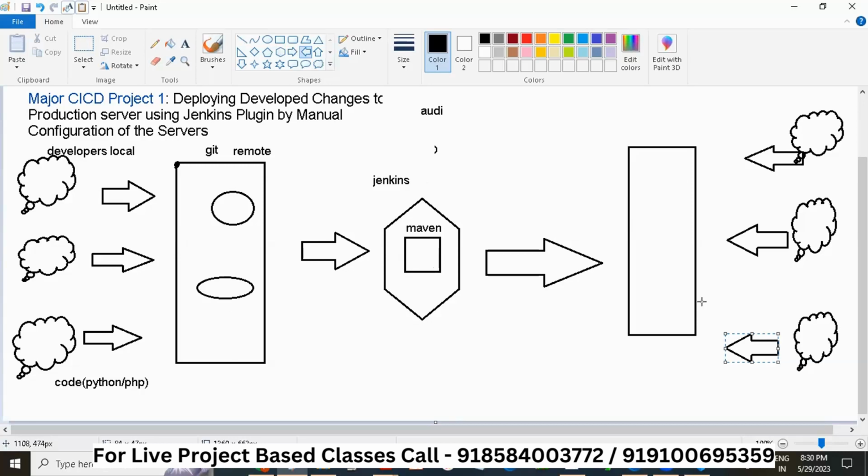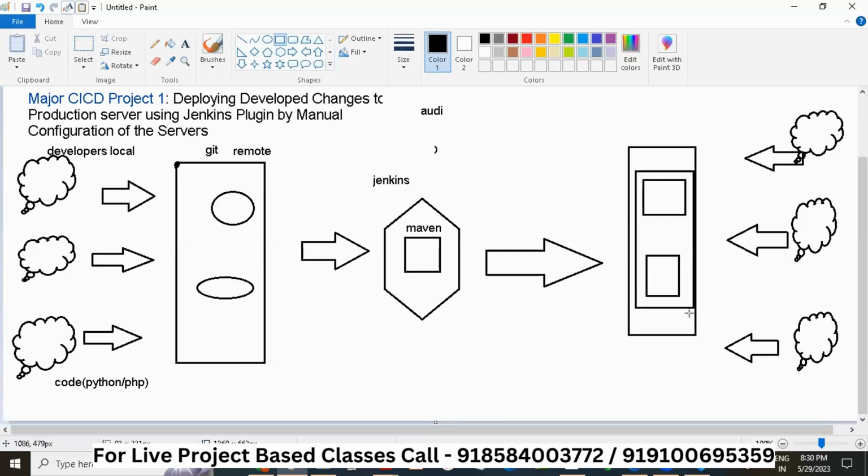So how will they access? First they will access this web server. So there is something called a web server here. Then they'll be having this code here. So this will be accessed through this web server.